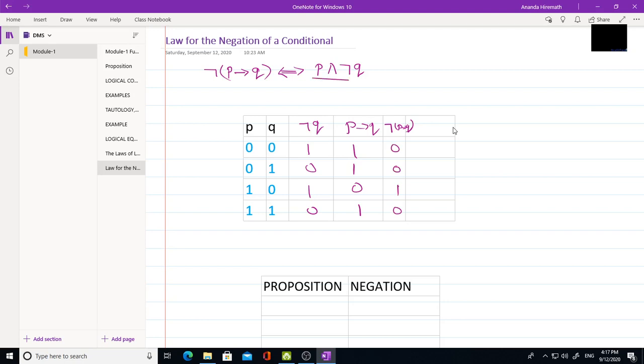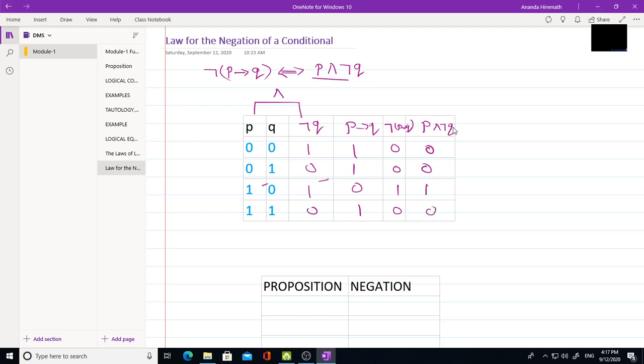Now I will write this P and not Q, these two. The AND operation means both inputs should be 1, then only the output is 1, otherwise 0. 0 and 1 is 0. 0 and 0 is 0. 1 and 1 is 1. 1 and 0 is 0.